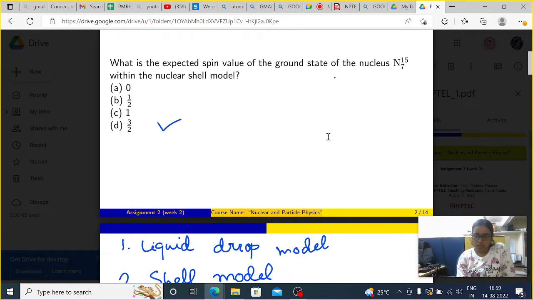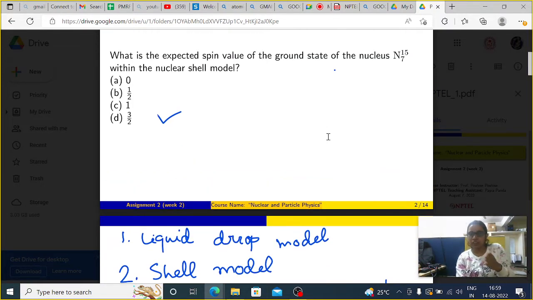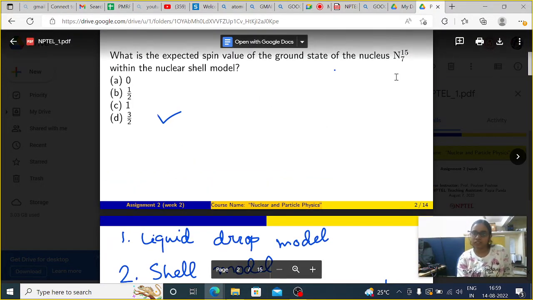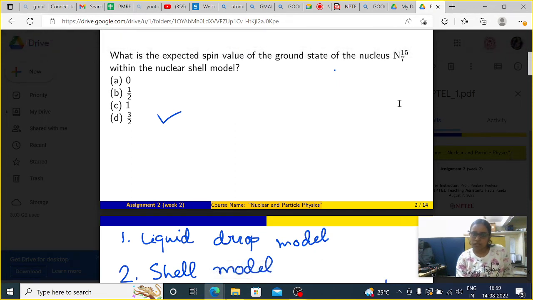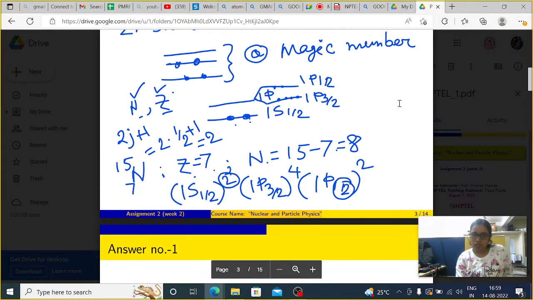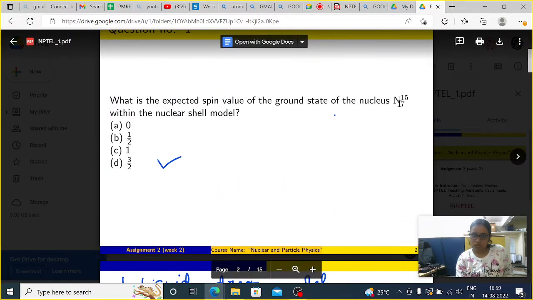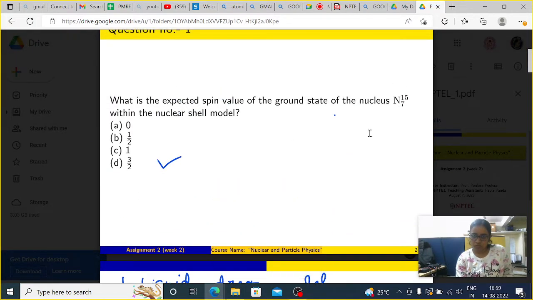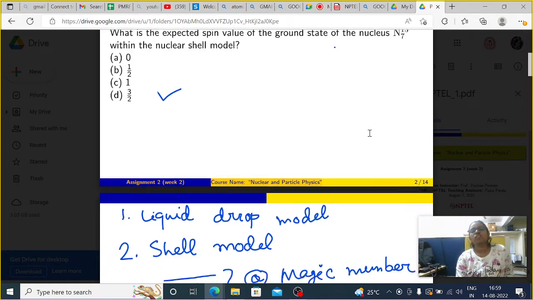Okay, so similar to that one also. I got 7/2. But the answer you have shown as correct was 5/2. I didn't get 5/2. I did it once, twice, again and again. I get 7/2.